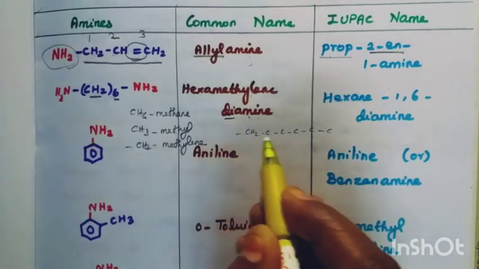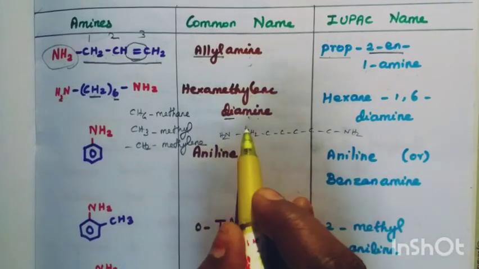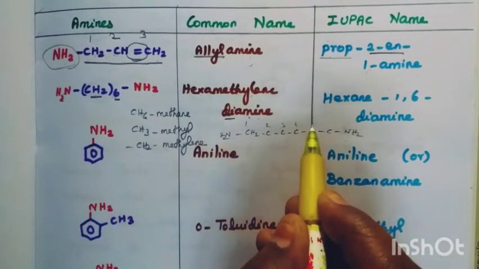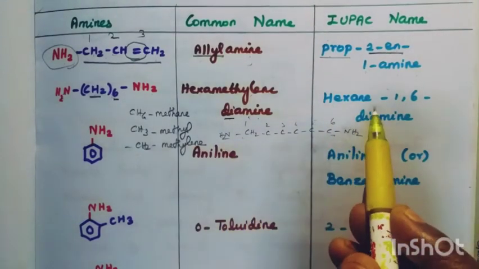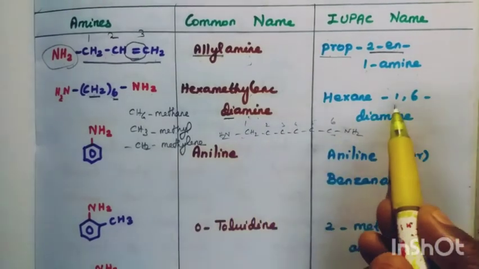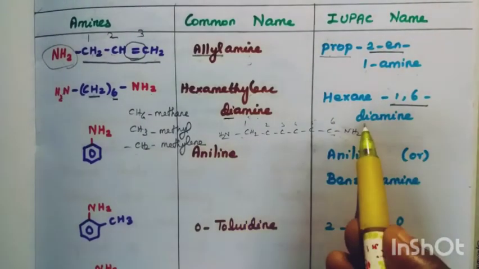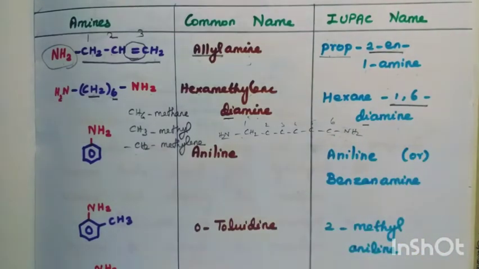Here one NH2 and here one NH2. 6 carbons are in the straight chain, so hexane, where the NH2 group is attached to the first carbon and sixth carbon. So 1,6. How many NH2 groups? 2. So diamine.